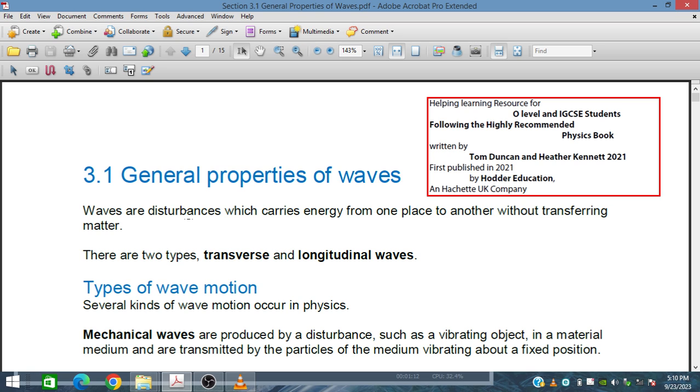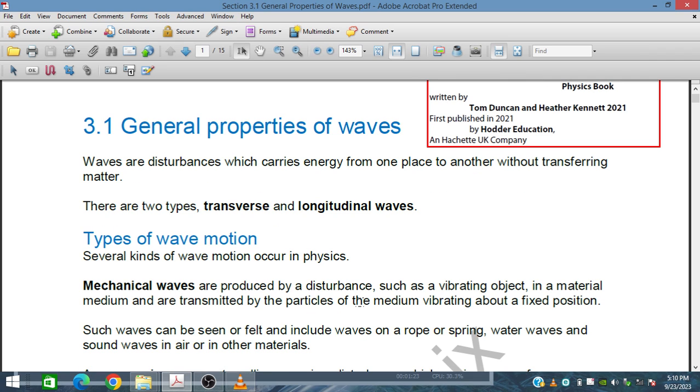Several kinds of wave motions occur in physics. Mechanical waves are produced by a disturbance such as a vibrating object in a material medium, and are transmitted by the particles of the medium vibrating about a fixed position.